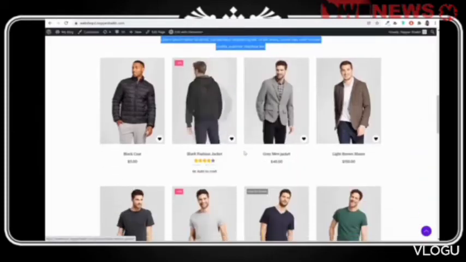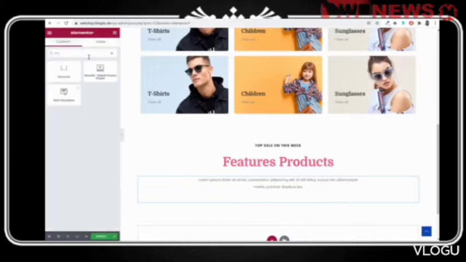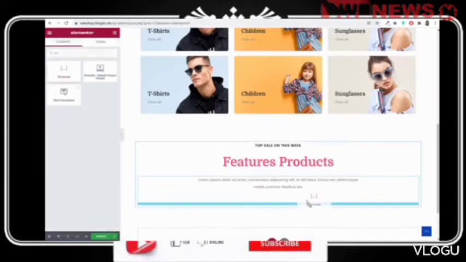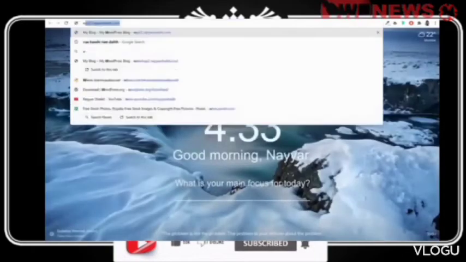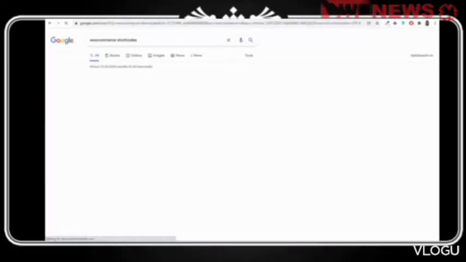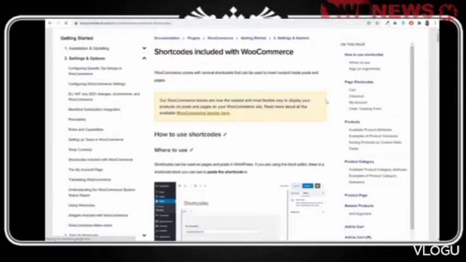And finally, at the bottom, we want to display these products. So for that, we'll search for the shortcode element and bring it over here at the bottom. What we'll do is first update the page, open a new tab, and search for WooCommerce shortcodes. You will see the first link, woocommerce.com/document shortcodes. Open this link, and here you will see all the shortcodes.